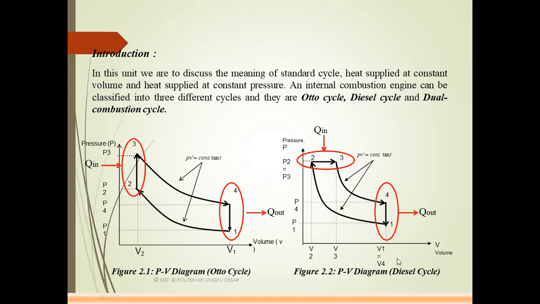So generally in the diesel cycle, process 1 to 2 is isentropic compression. Process 2 to 3 is a constant pressure heat supplied process. Process 3 to 4 is an isentropic expansion process. Process 4 to 1 is a constant volume heat rejection process.